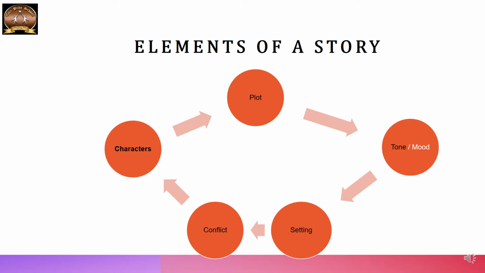So basically, we tried to understand the basic elements, the fundamentals of a very good story, or what a story is made up of. A plot, it should have a good setting, conflict, a good character, and a good tone.